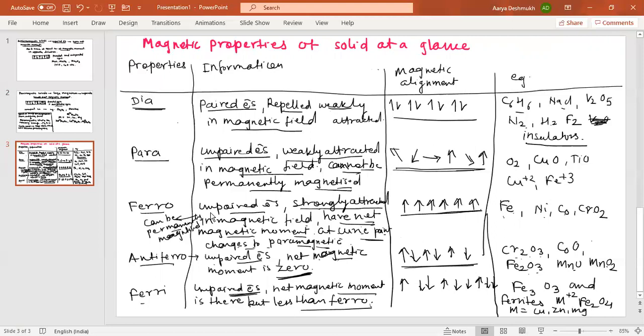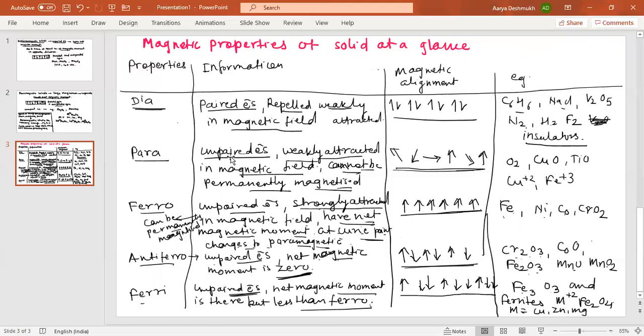Remember this. This is the way the magnetic alignment is shown by ferrimagnetic substances. The examples are Fe3O4 and ferrites, ferrites like M+2 Fe2O4. M may be copper, zinc, and magnesium.